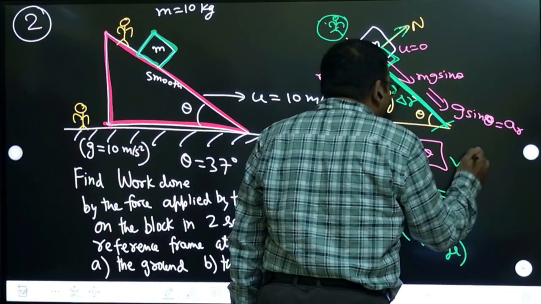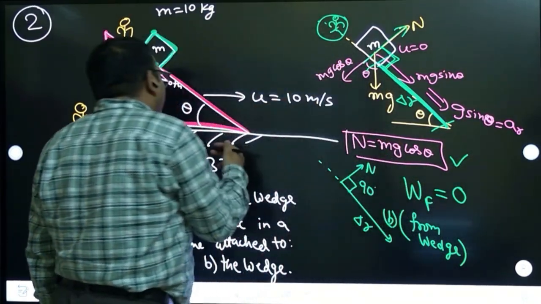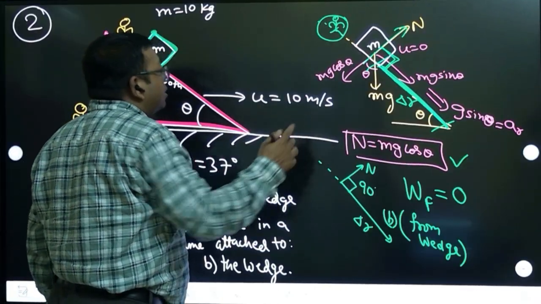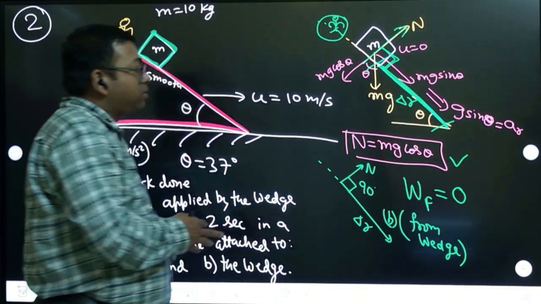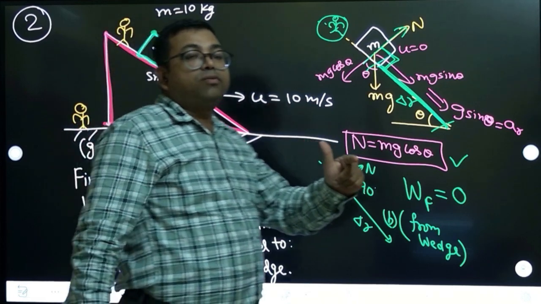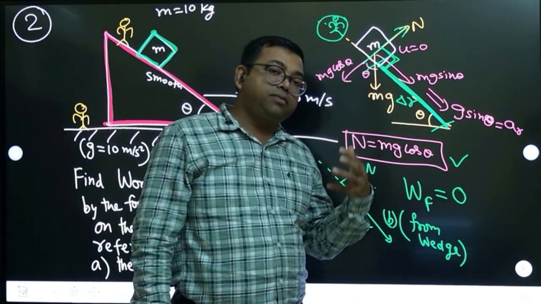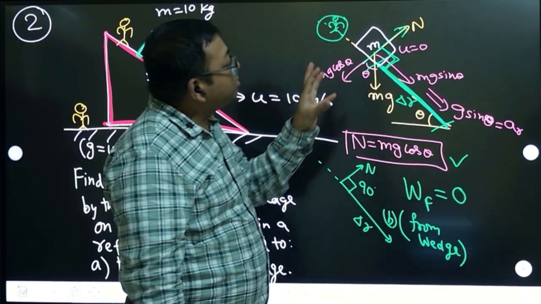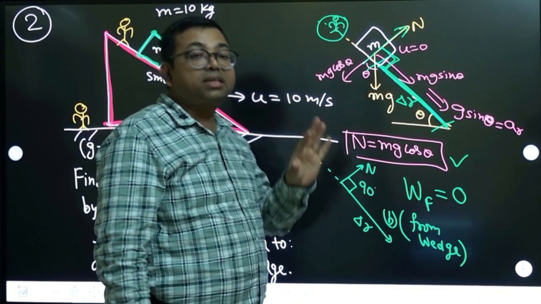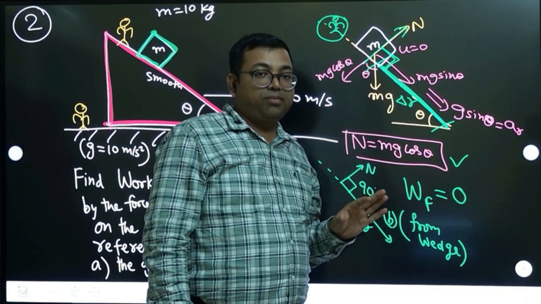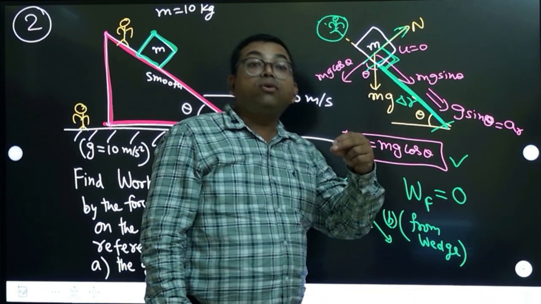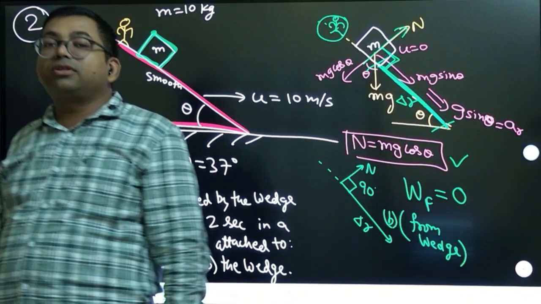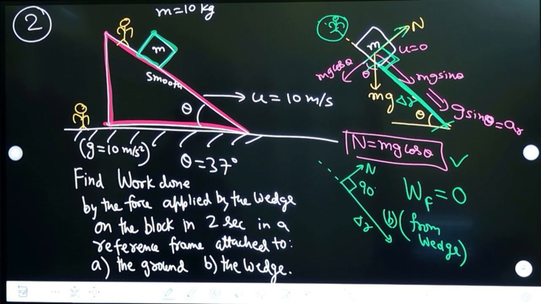Remember that normal, because if you see from the ground or from that frame, there are no pseudo forces. So normal will be the same, mg cos theta only. But the displacement from the ground, for the observer who is seeing from the ground, the displacement of the body will not be in the same direction, because that displacement is happening relative to that wedge. Now you think about it. Observer from the ground, what is the displacement for that observer?